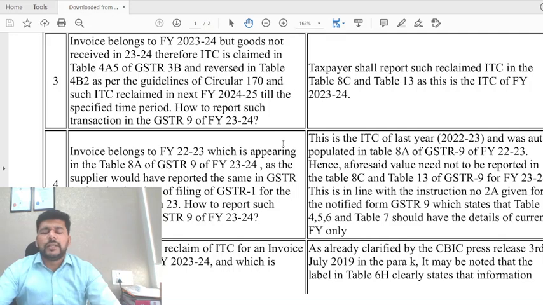Therefore what we will do is that we'll simply say yes, you put it in table 8C, yes, you put it in table number 13, because that is a credit of FY 23-24 availed in the subsequent period. So we are only defining the reason very clearly why it is going to be in table number 8C and table number 13. It will be definitely there in my table number 8A as well. Okay.